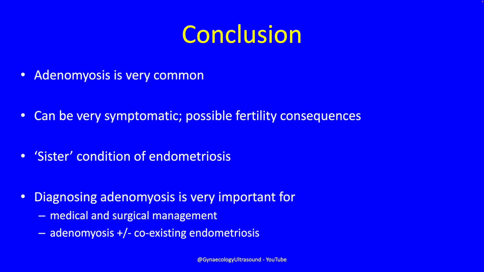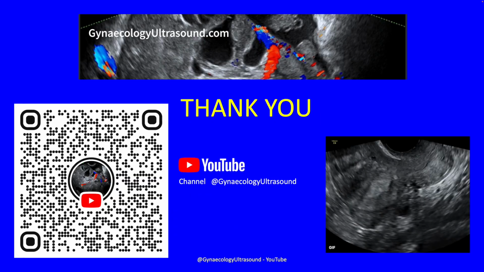So in conclusion, adenomyosis is very common. It can be very symptomatic, and there can be fertility consequences. Adenomyosis is a sister condition of endometriosis, and diagnosing adeno is really important because we can decide how to manage these patients both medically and surgically. If they've got adenomyosis, we need to look for coexisting endometriosis.